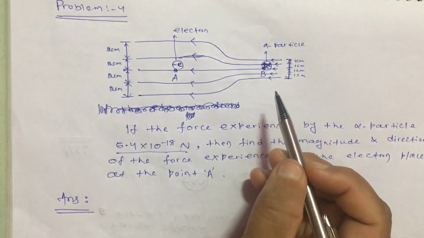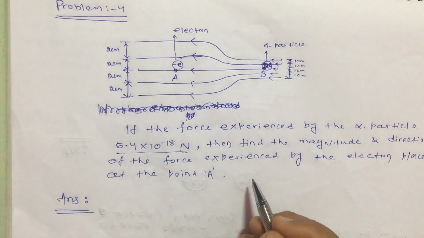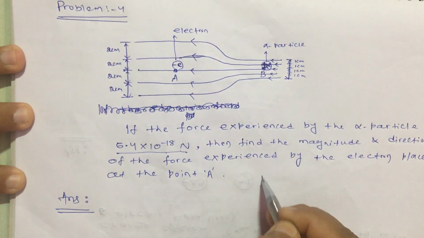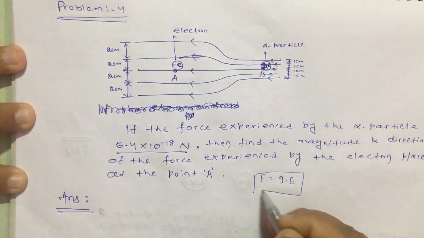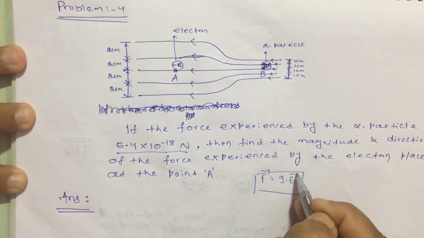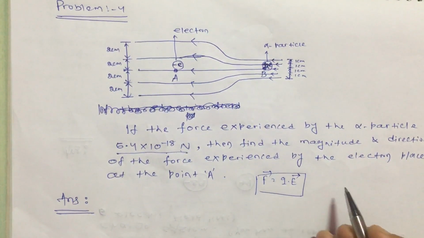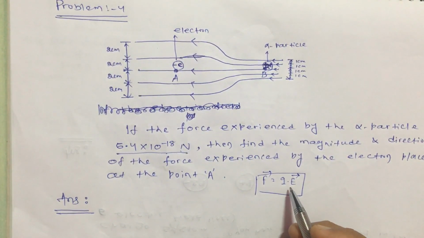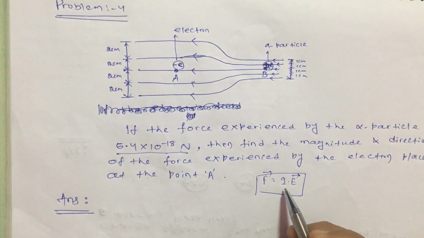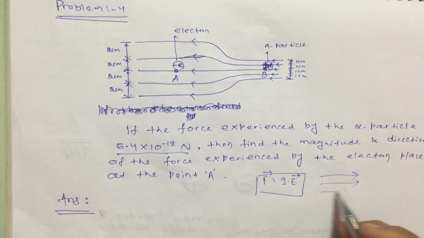Inside an electric field, if there is a charge, then obviously the formula we are going to use is F equal to Q into E. Actually, F vector equal to Q into E vector. Or in scalar form, F equal to QE, then you also have to remember that if the charge is negative, it will move in the opposite direction of the electric field. This concept I am telling about.